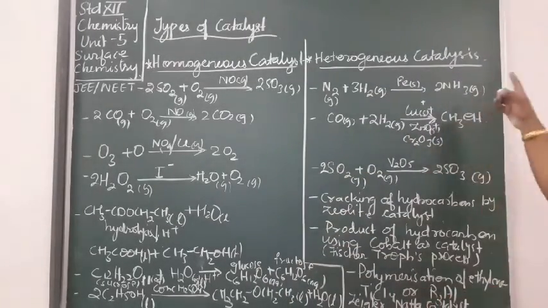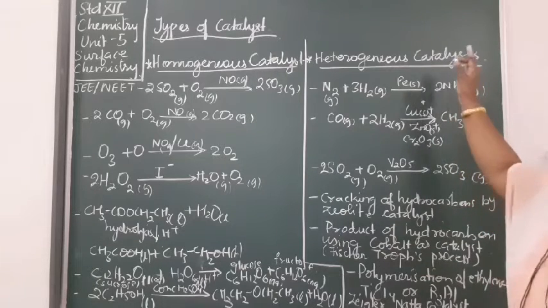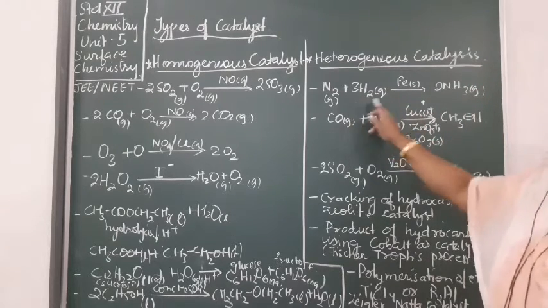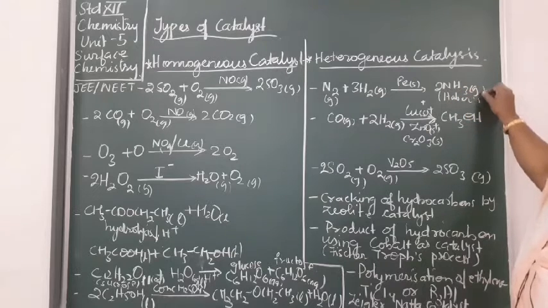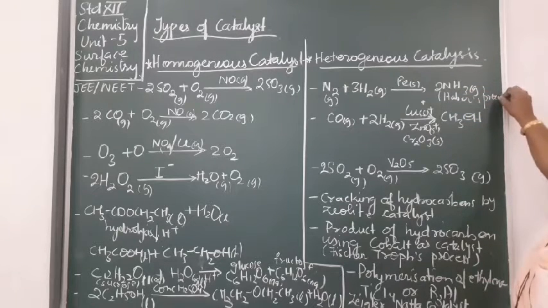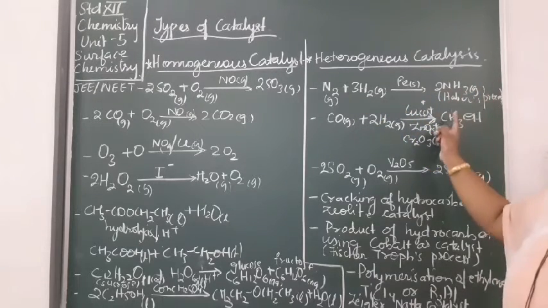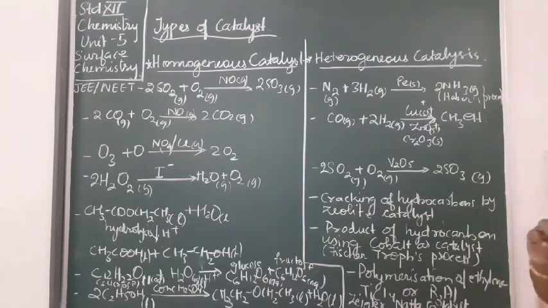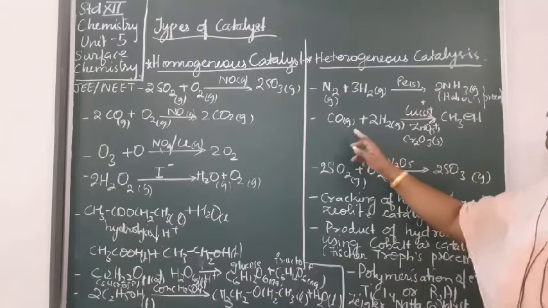Okay. Coming to heterogeneous catalysis. What is the meaning of heterogeneous catalysis or heterogeneous catalyst we say? जैसे Haber's process, this is your Haber's process. Okay. Haber's process for the production of ammonia. ठीक है. N2, H2, NH3 all are in gaseous form but Fe it is in the solid form. Therefore, it is heterogeneous catalysis and Fe is the heterogeneous catalyst.